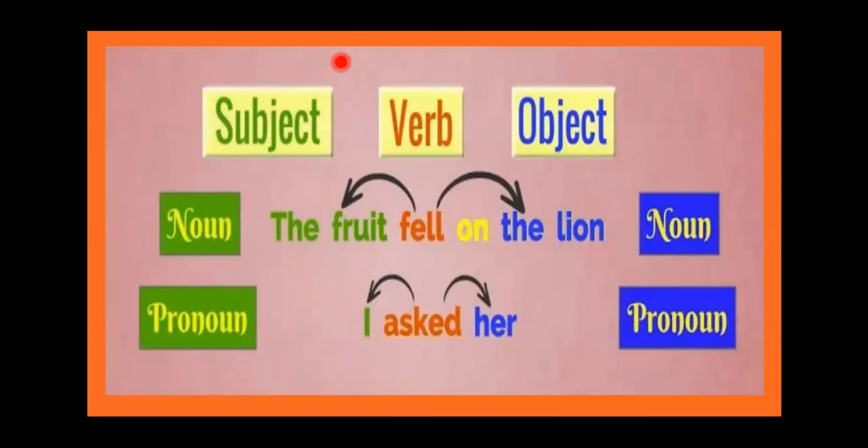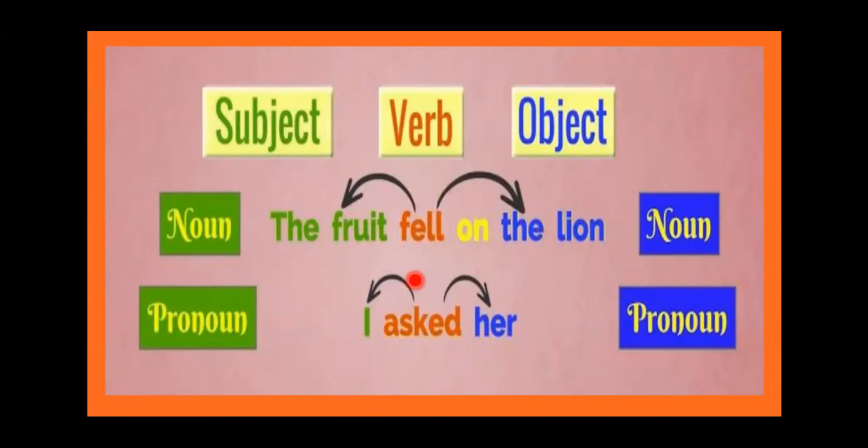The subject is the one which we are talking about, the person. Let's see an example. What is the subject and what is the object? The fruit fell on the lion. What are we talking about? The one being talked about, the fruit. That is the subject.